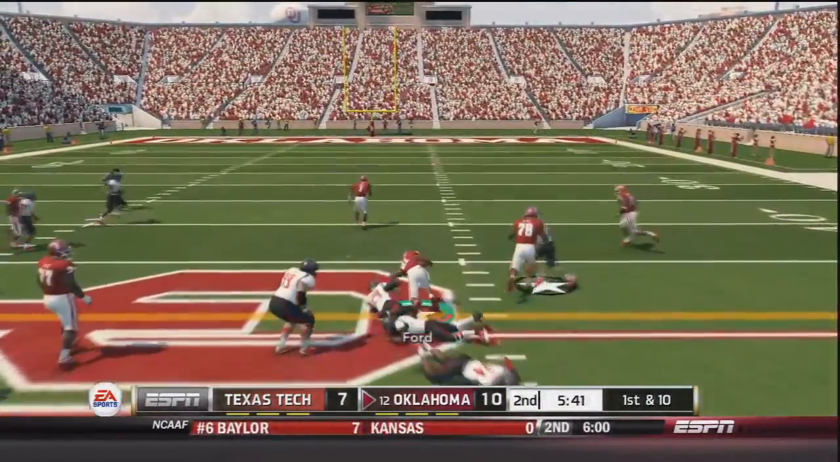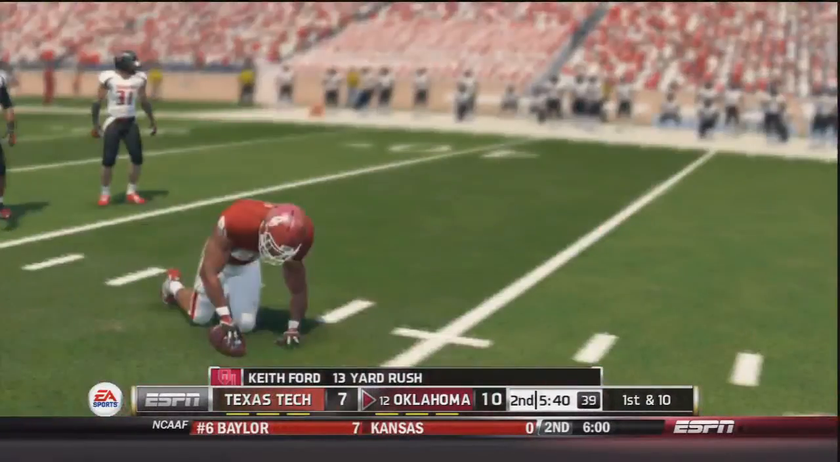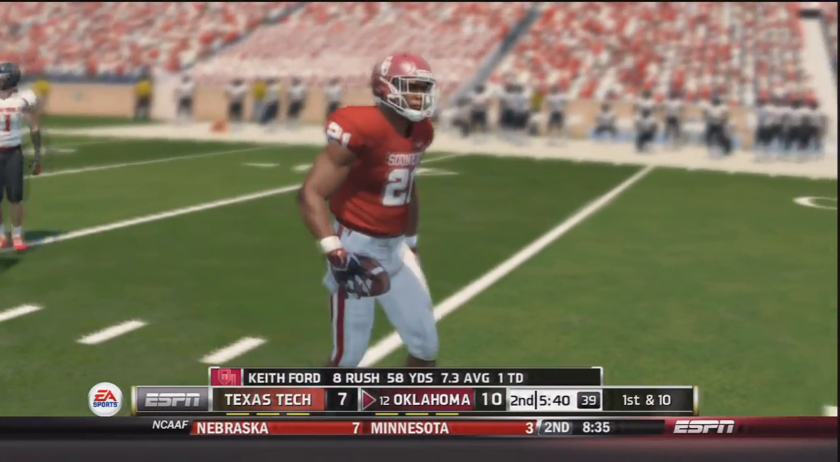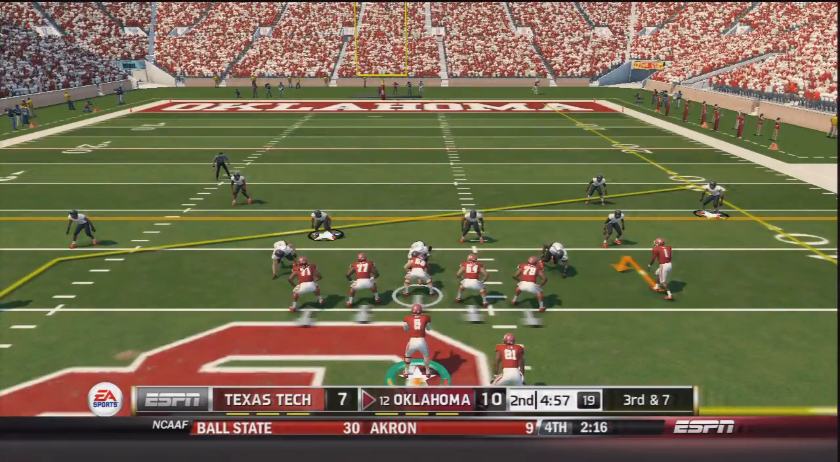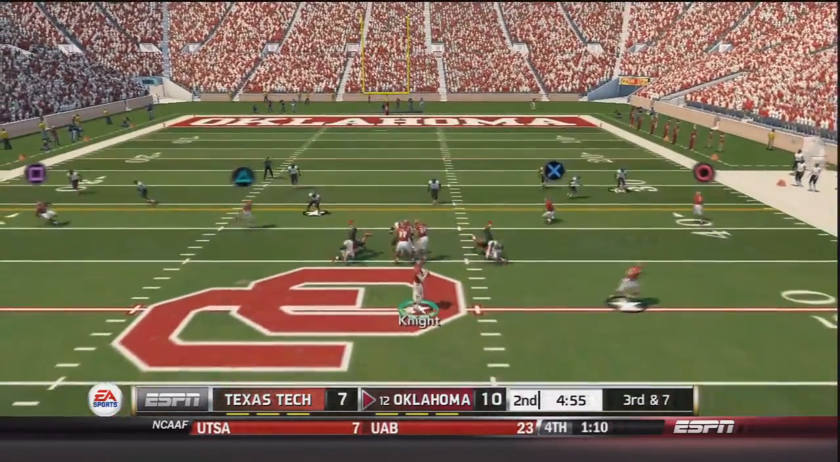Now on 1st and 10, handoff to Keith Ford. Ford runs through another Red Raider, and he has a first down after fighting for it. A 13-yard gain, 8 carries, 58 yards. He's turned that around pretty quick.